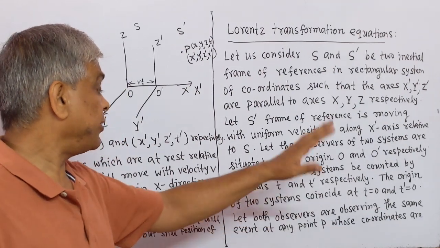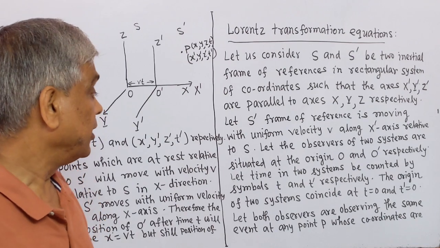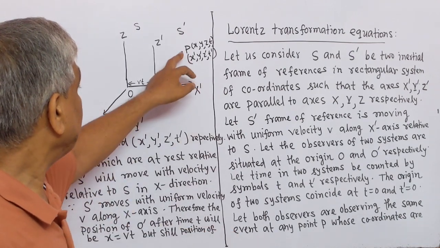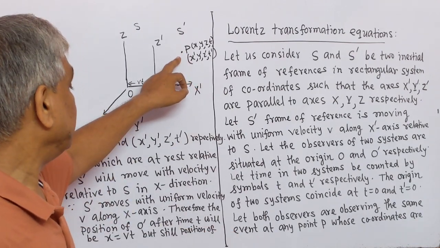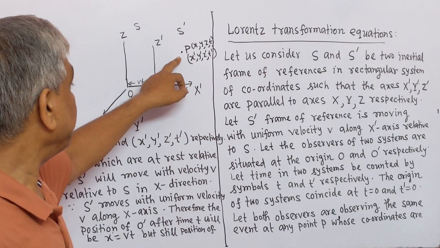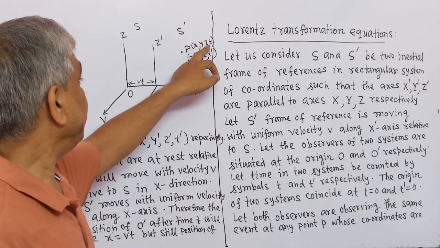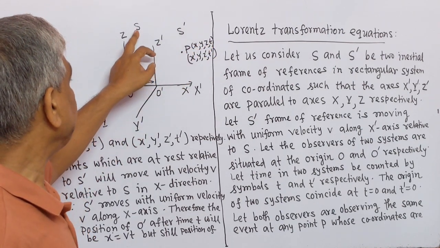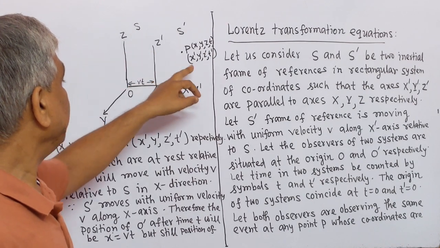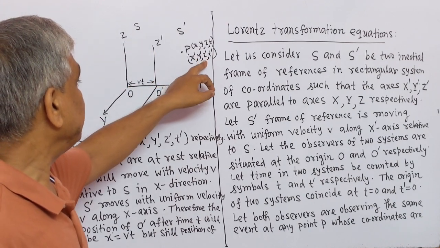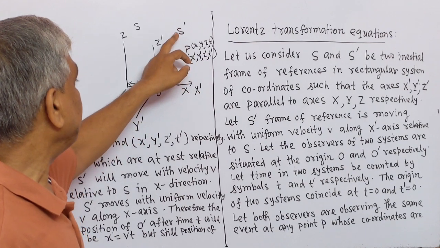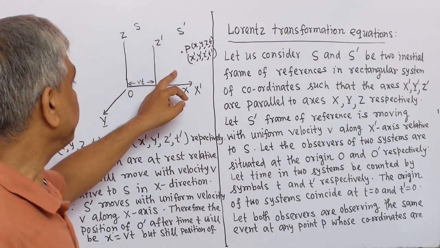Let both observers be observing the same event at the point P, whose coordinates are x, y, z, t in the S frame of reference and x prime, y prime, z prime, t prime in the S prime system of coordinates.